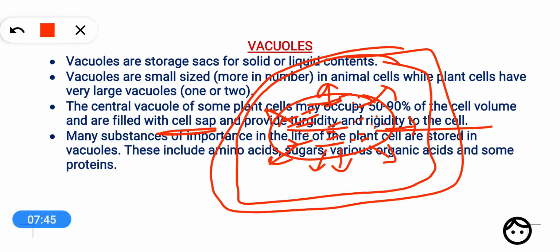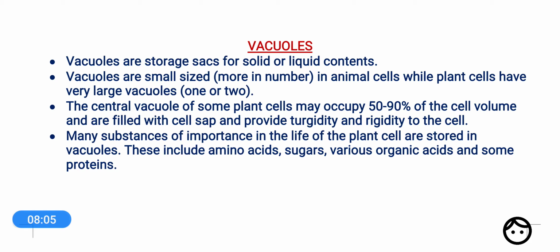Because of this, the cell gets swelled up to its fullest extent. It is filled up to its fullest, maximum volume. So this is called turgidity. When something is swollen, it is called turgid. So when the vacuoles are filled with the cell sap, they provide turgidity to the cell. Next, what are the materials which are stored in the vacuoles? These are amino acids, sugars, various organic acids, and some proteins.